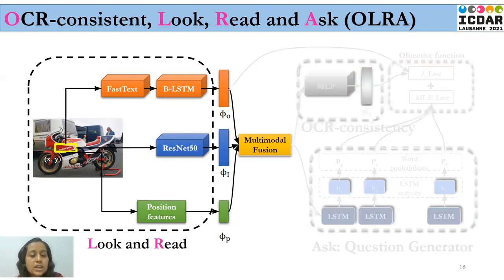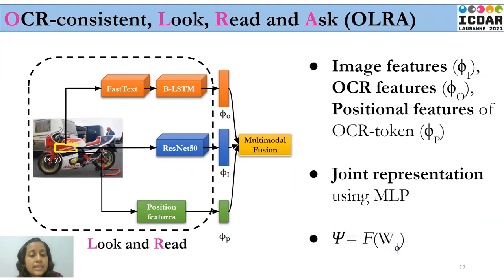The first one is the look and read module. In this module, for an input image, we first extract the visual features using a pre-trained CNN, that is ResNet50. The extracted image features are the first set of features called phi-I. We use the OCR detection and extraction technique to obtain the OCR token from an image, which acts as a potential answer.